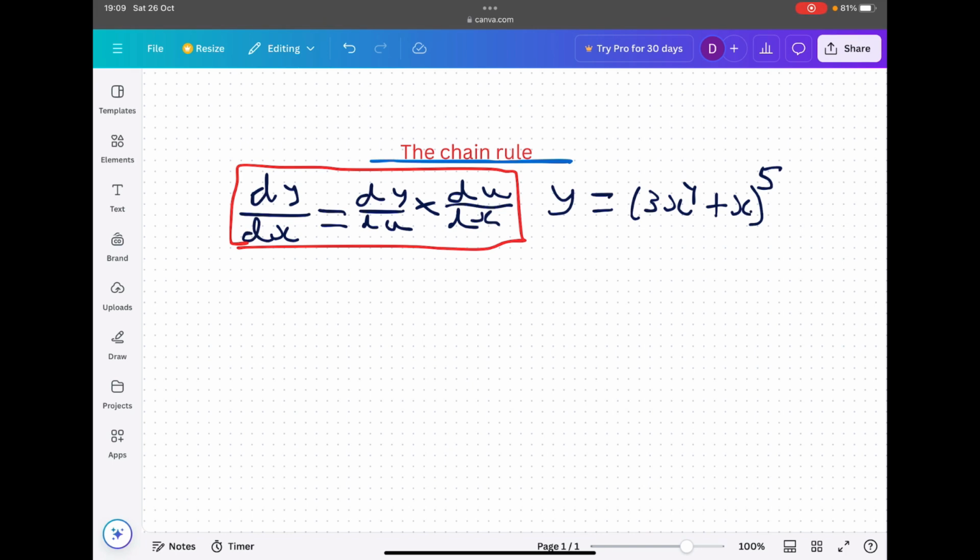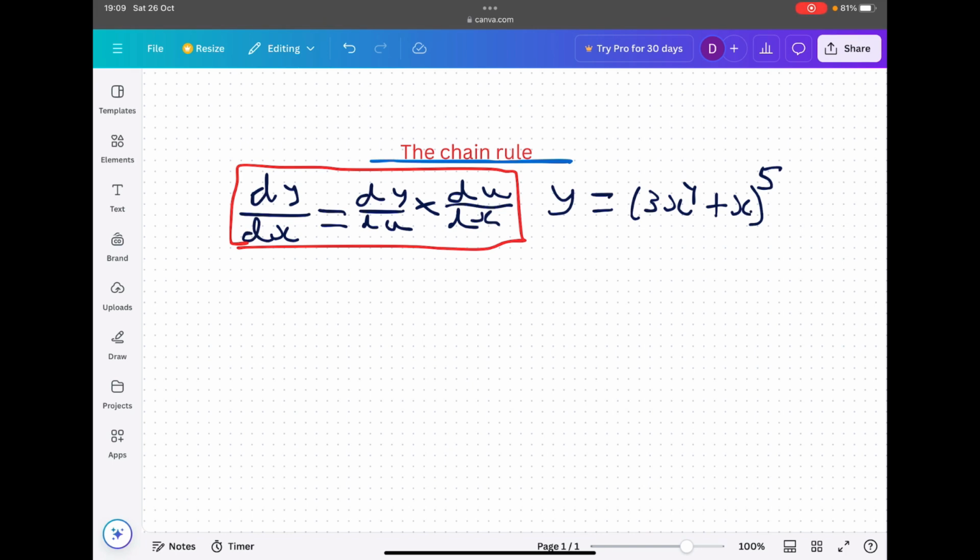Today we are going over the chain rule. Right, so as you can see, the boxed equation in red is the chain rule: dy by dx equals dy by du times du by dx. So what does that mean? Sounds a bit confusing, right? So I am going to go through what that means today.